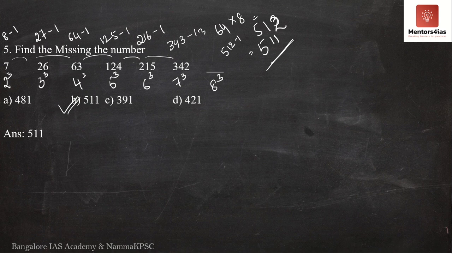Sometimes it is possible that you have a sequence, you have identified the pattern and you find out this number, but this number is not there in the options. It only means that there is some other pattern that you have to identify. It is also possible that a sequence has two patterns, and based on two patterns you have two different answers, and both the answers are also there in the options.